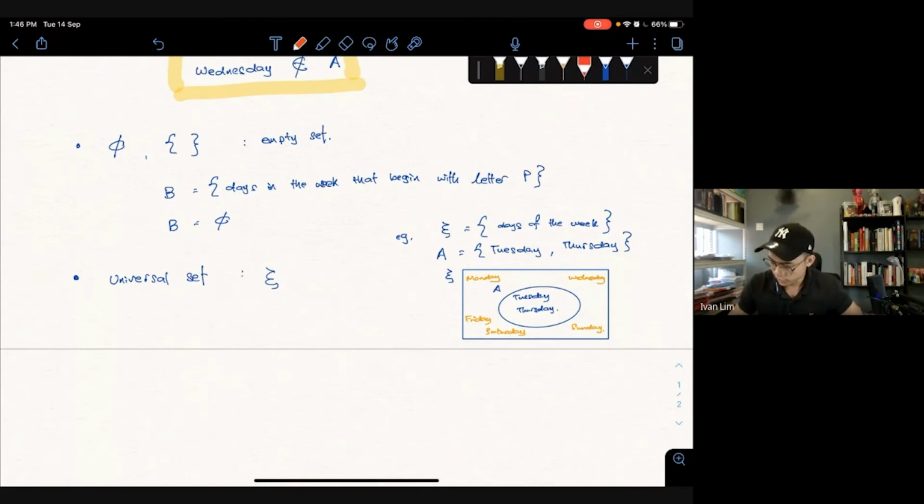This is called a Venn diagram. Why is it a Venn diagram? Probably someone called Venn. Yeah, I also don't know. Later I'll try to find out for you.